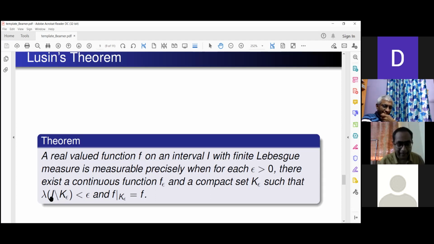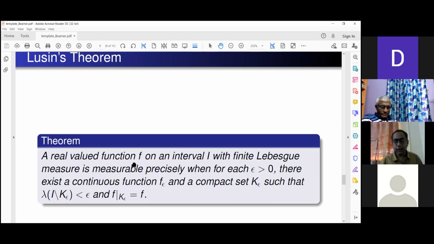The point I am trying to make is that you have something at the interval level, and because you are taking linear combinations of characteristic functions of intervals, where a characteristic function is one on that set and zero outside, this result about Lebesgue measure at the interval level has an analog: the measurable function can be approximated by continuous functions as closely as one wants. So whatever is happening at the interval level could be lifted in some sense to the function level.